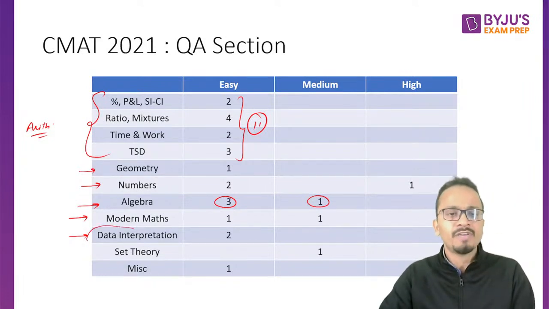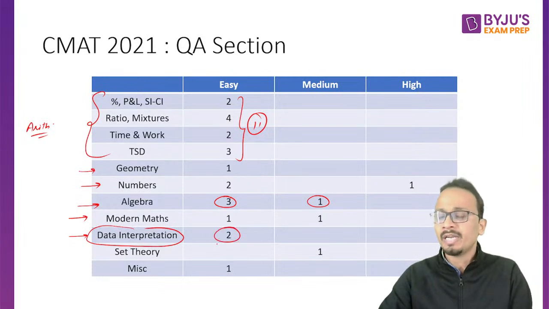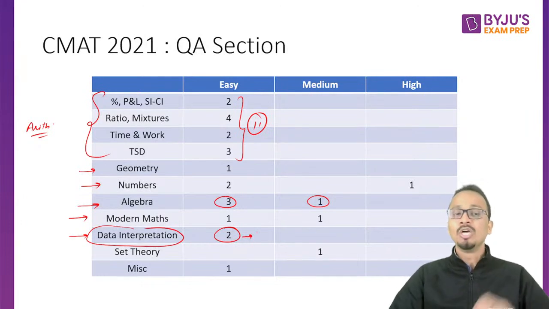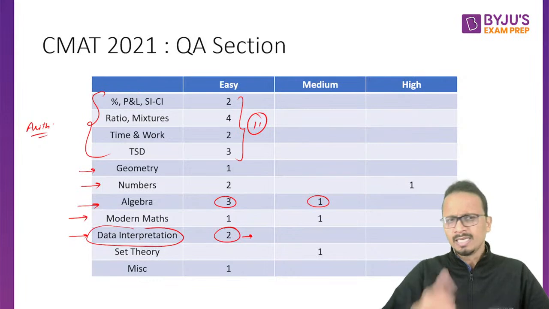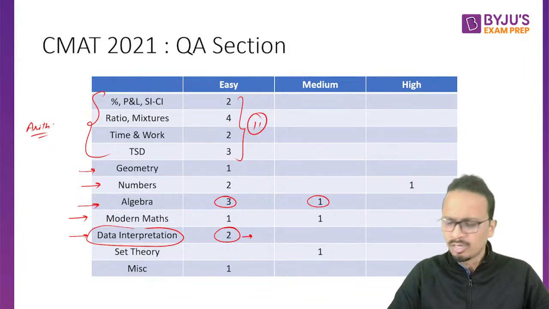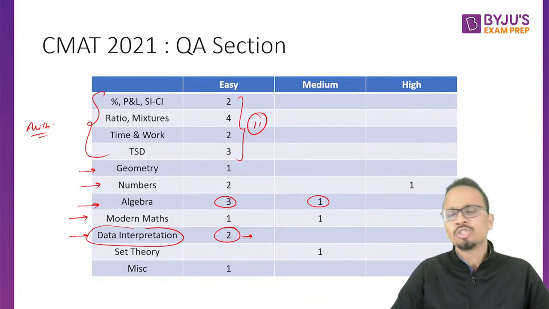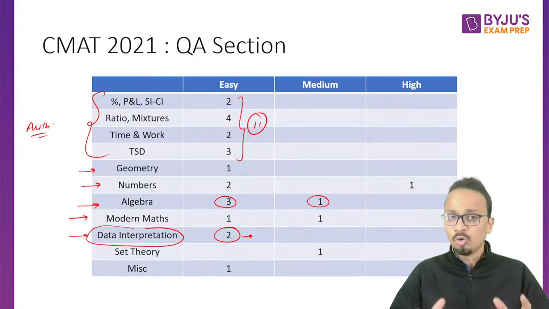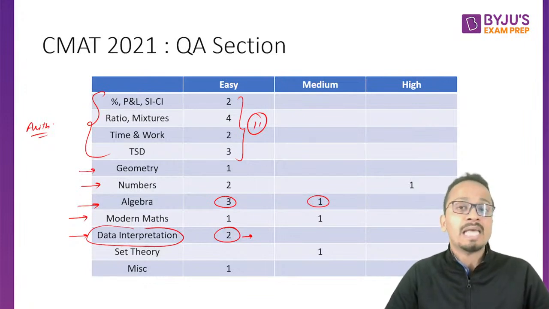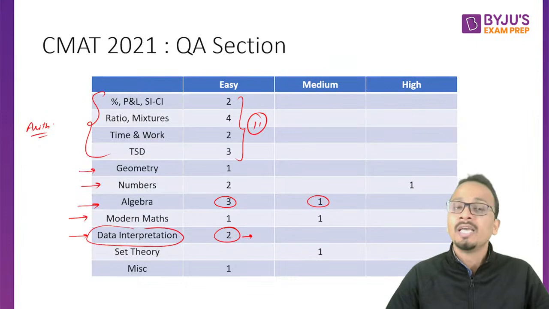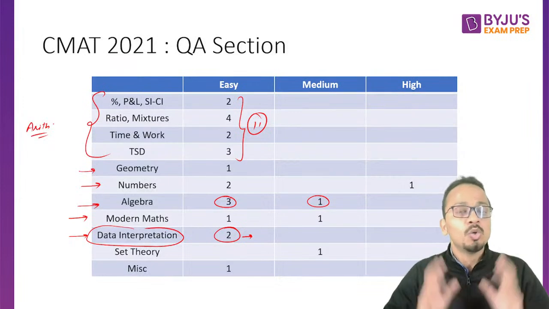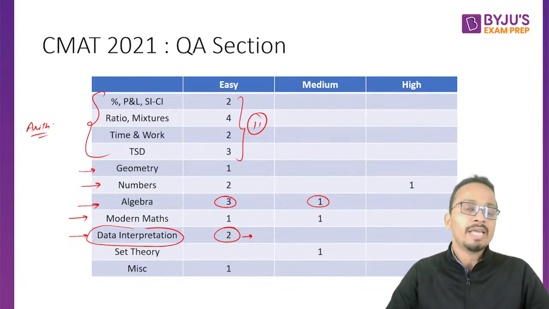Understand that in data interpretation, 2 questions were completely based on percentage calculations. So if you are good at percentages, then definitely you can take care of the 2 questions which have come directly from percentages, profit and loss, and SICI, and the 2 questions of data interpretation can also be taken care of. So percentages becomes one of the most important topics as far as our examination is concerned. Percentages will help us in doing the direct questions of percentages and its applications, and will be helpful also in data interpretation.